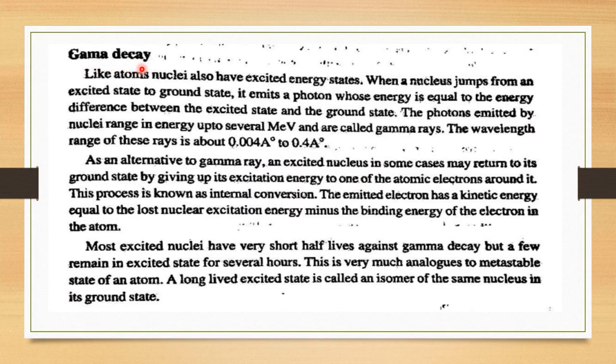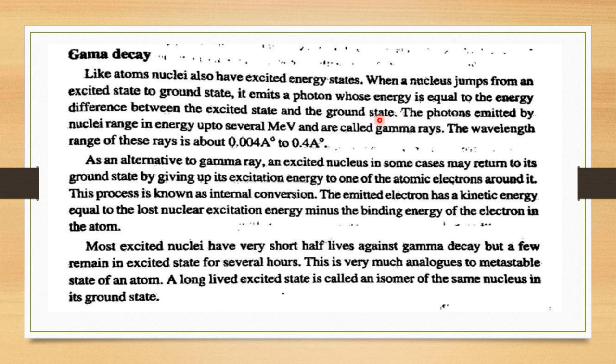So what is gamma decay? Like atoms, nuclei also have excited energy states. When a nucleus jumps from an excited state to a ground state, it emits photons, whose energy is equal to the energy difference between the excited state and the ground state.